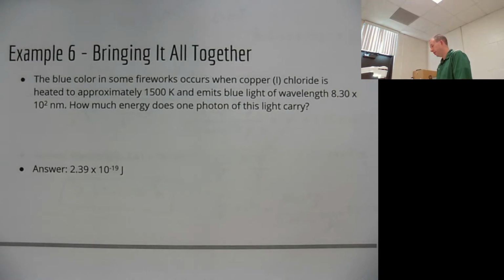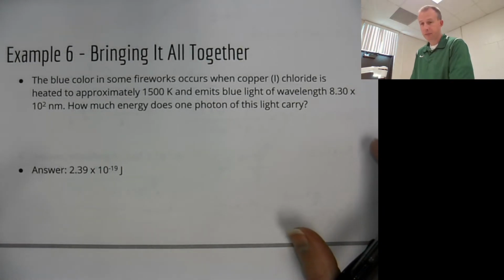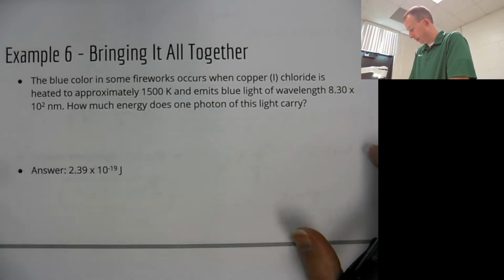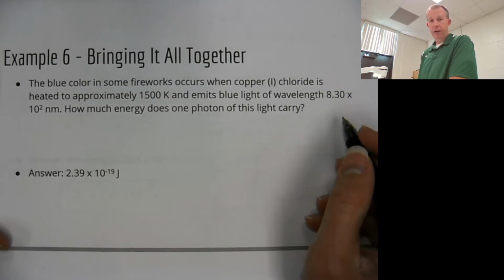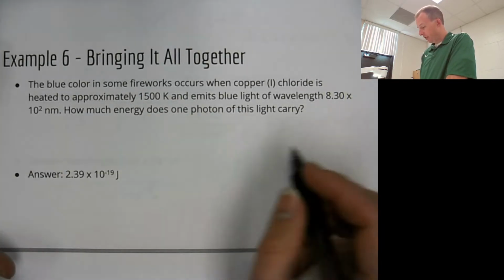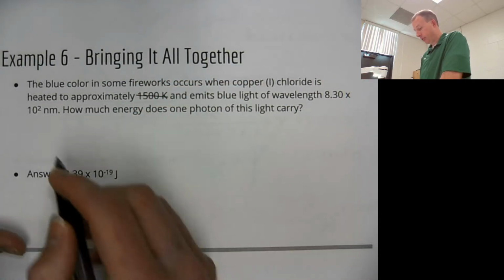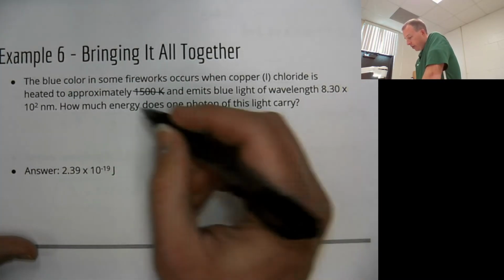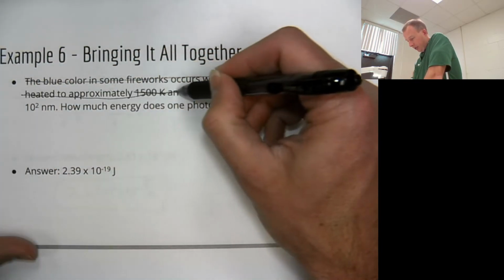All right. So, last but not least, the last example problem. Hope you're going to pay attention to this one. So we've got a bunch of stuff. First, there's a number in here that doesn't mean anything. It says the blue color in some fireworks occurs when copper chloride is heated to approximately 1500 Kelvin.